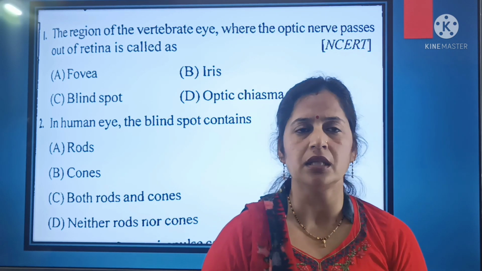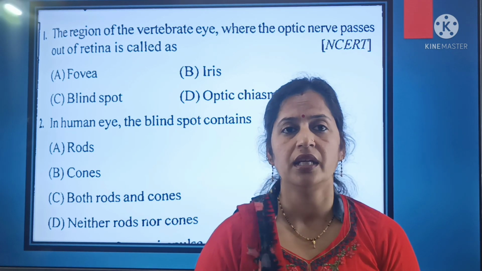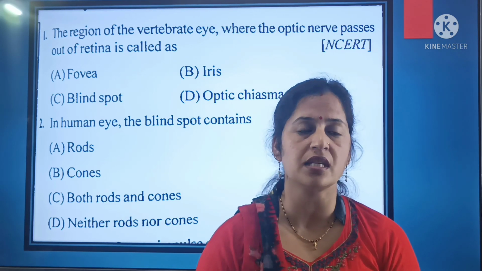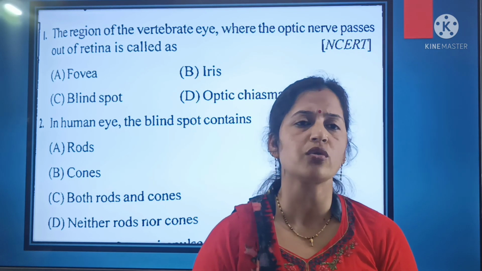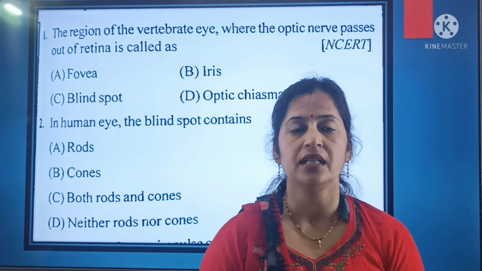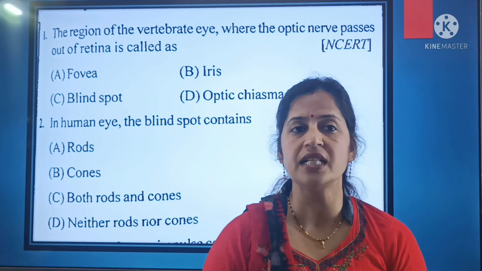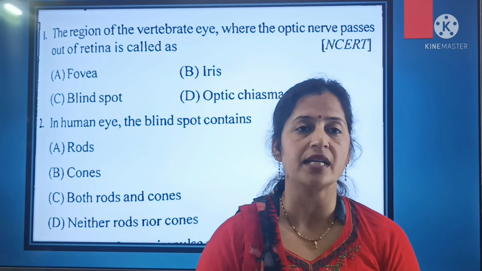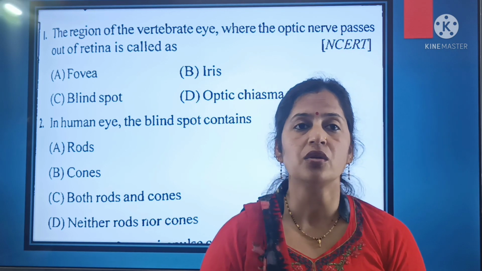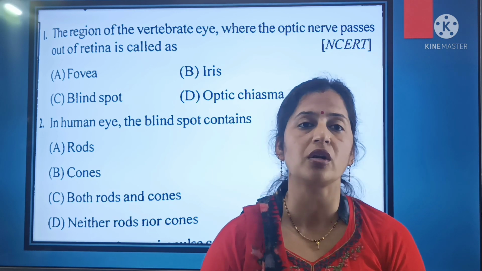So what do you mean by the term endocrine system? Endocrine system deals with the endocrine glands that are directly related with the nervous system. Endocrine glands are also called ductless glands, and it also maintains the homeostasis of the body. The branch of science which deals with the study of the endocrine glands is known as endocrinology, and a person who specializes in the endocrine glands is known as an endocrinologist.